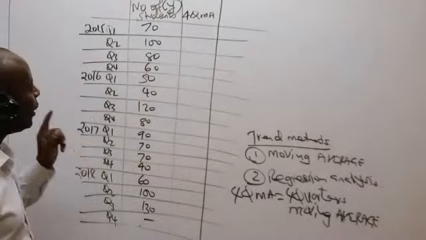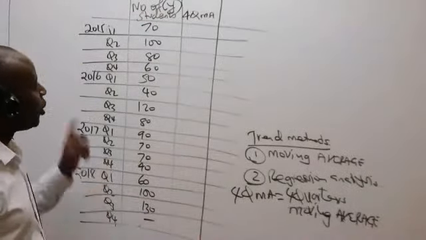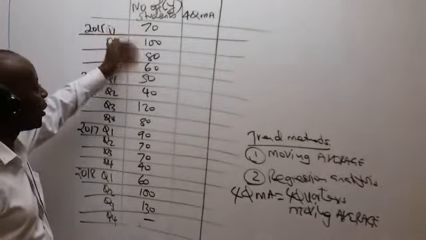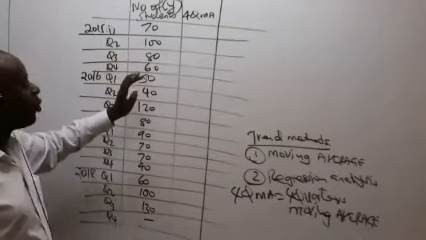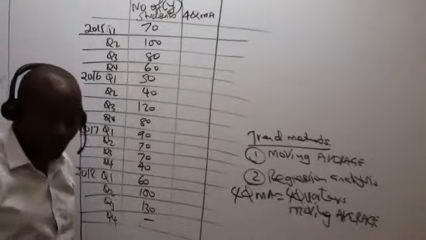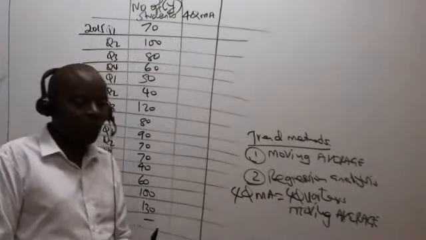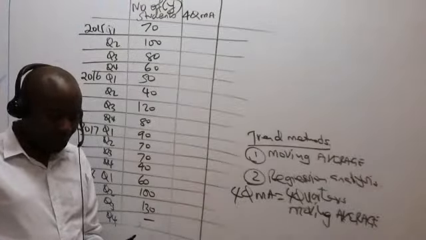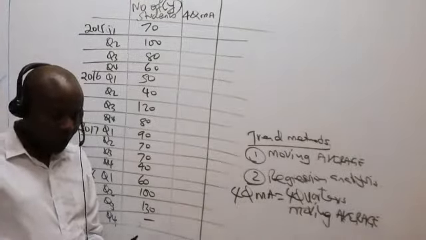Ladies and gentlemen, to get the 4-quarter moving average, you see they want us to be taking into consideration 4 quarters. So what you'll do, you'll give me the total of the 4 quarters. Please add them. What do we have?